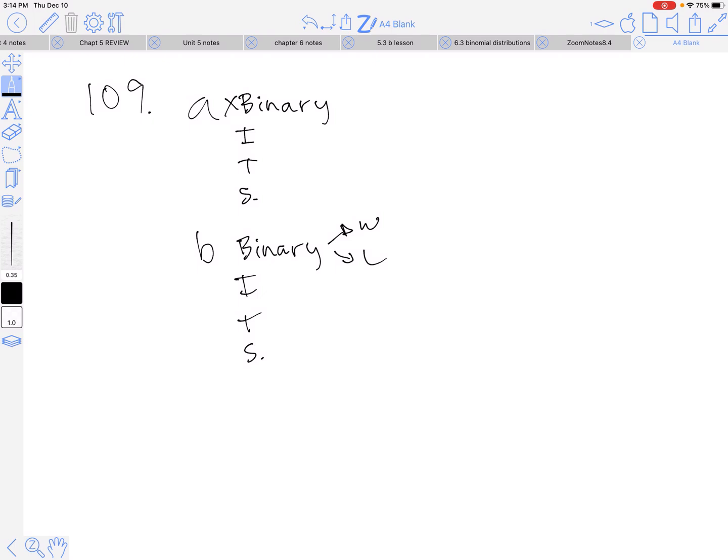Let me look at it real quick. If it is, define an appropriate geometric random variable. So the geometric random variable would be that she wins money. So how many times it takes her to win money is what we'd be looking at. So it would just be how long it takes her to play until she wins with a probability of 0.259.